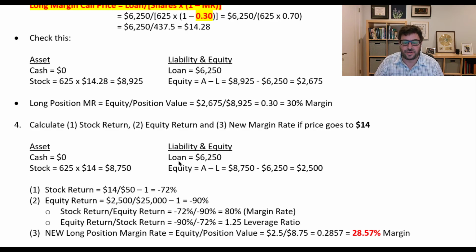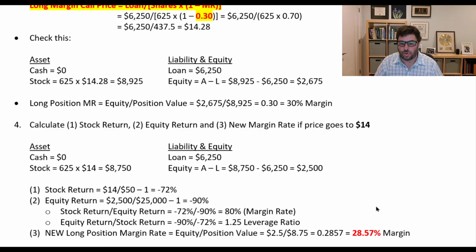The equity, sorry, I should have gone through this first. 625 times 14 is 8750. The loan is still 6250, and so my equity is now $2,500. And so going from 50 to 14, I have a minus 72% return on the stock. The equity has gone from 25,000 to 2,500. I've lost 90% of my equity. And note that that was equal to my original margin rate. And my new margin is the 2,500 divided by the 8750, and that is 28.57%.